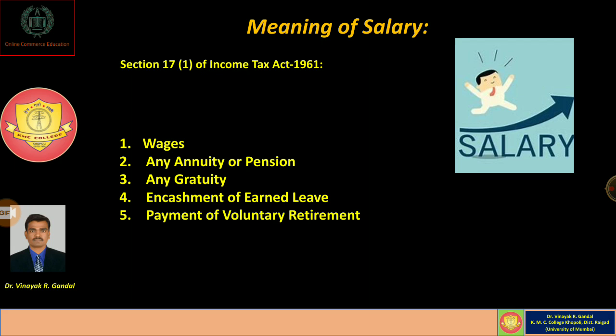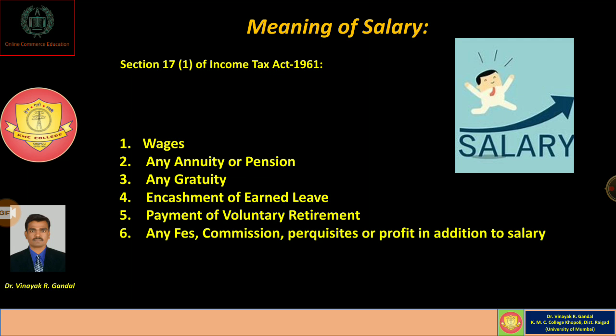Any type of payment received on voluntary retirement is also chargeable to tax under the category of income from salary. Any fees, commission, perquisites, or profit in addition to salary received by the employee from his employer is always chargeable to tax under the category of income from salary.